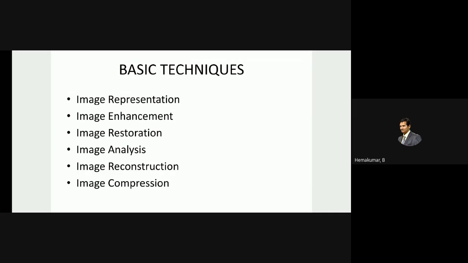The last one is image compression, a technique which you are very much familiar with. This deals with the different types of compression techniques which we use to compress the volume, since the volume is very huge due to the presence of video signals. A video signal, you could imagine, if it runs for 1 hour or 2 hours, could run into GBs. So in order to compress and reduce it without any loss of information, we use this particular image compression area.